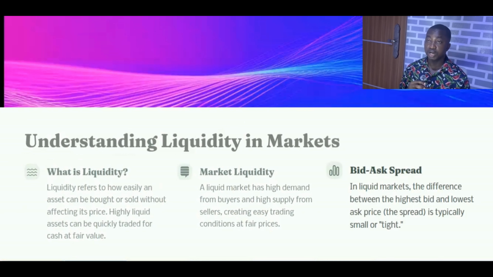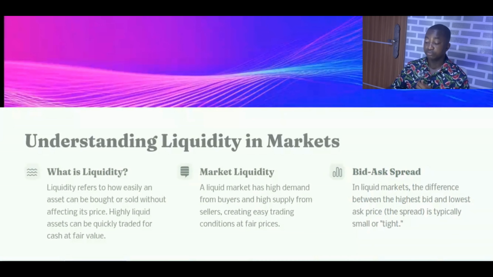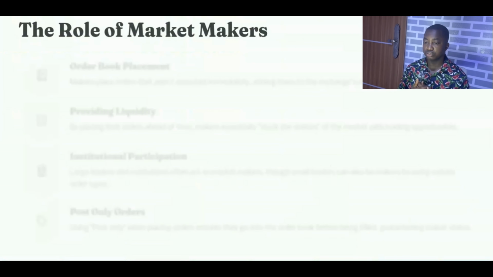There's also what is called the bid-ask spread. Now, this is the difference between the highest bid and the lowest ask price. In a highly liquid market, this difference is usually very tight. That's why it's easier for you to buy at a very fair price close to the market price.